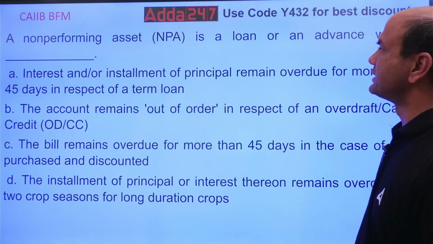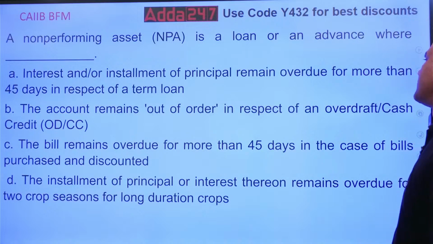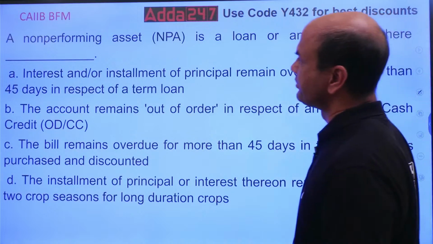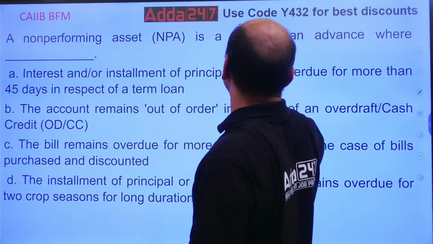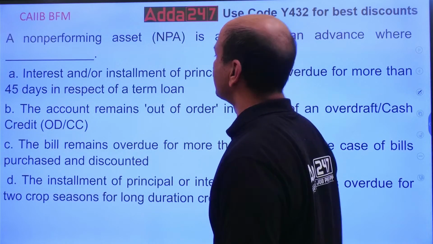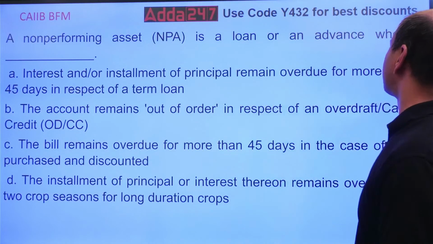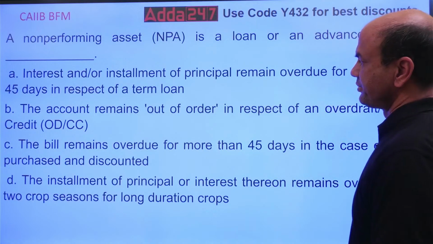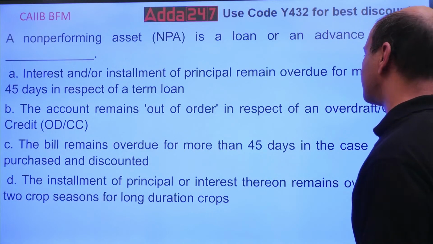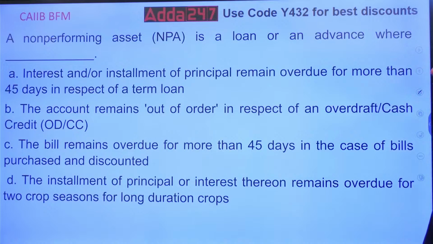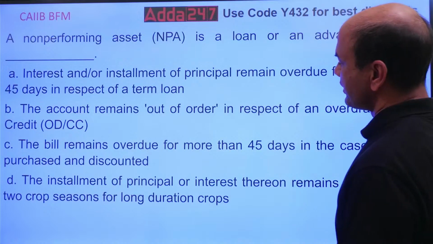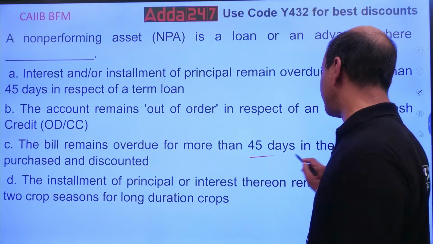A non-performing asset is a loan or an advance where... So what is an NPA? NPA: interest earned or installment of the principal remains overdue for a period of more than 45 days. The account remains out of order in respect of overdue cash credit, ODCC. The bill remains overdue for more than 45 days.